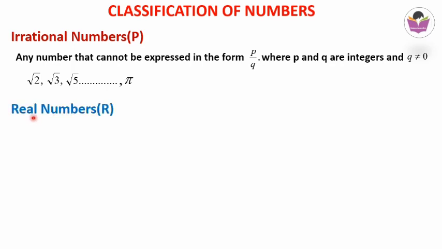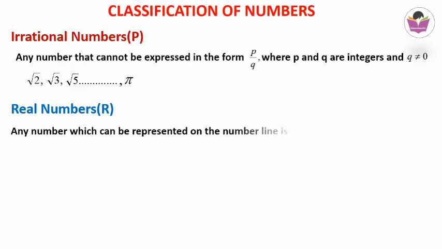Next classification is real numbers. Now, in the classification of numbers, we have only two number systems. One is rational numbers, another one is irrational numbers. Because rational numbers include natural numbers, whole numbers, integers. So altogether we can say rational, and another set is irrational. So we have two sets in our hand, that is rational and irrational numbers.